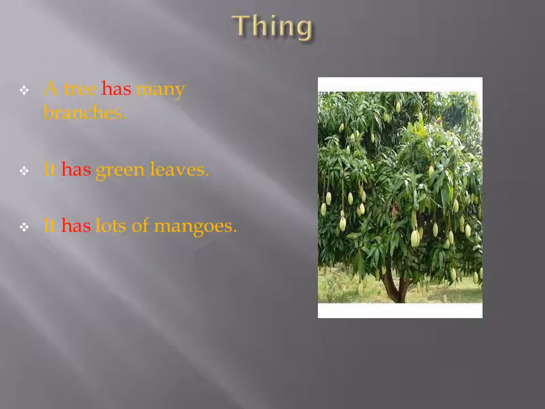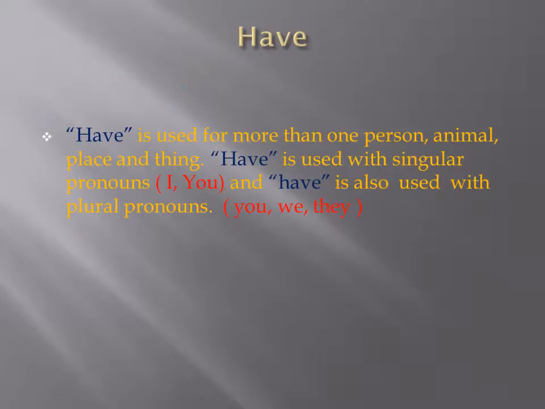A tree has many branches. In this sentence, has is used with a thing, that is a tree. It has green leaves. It has lots of mangoes. In the last two sentences, has is used with it to talk about what a tree has.